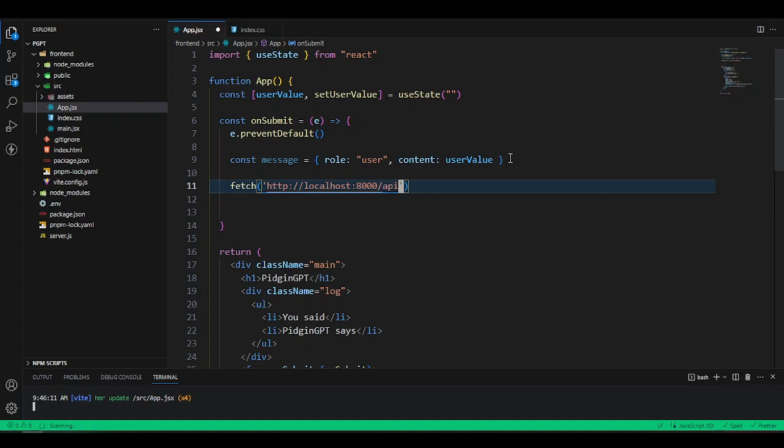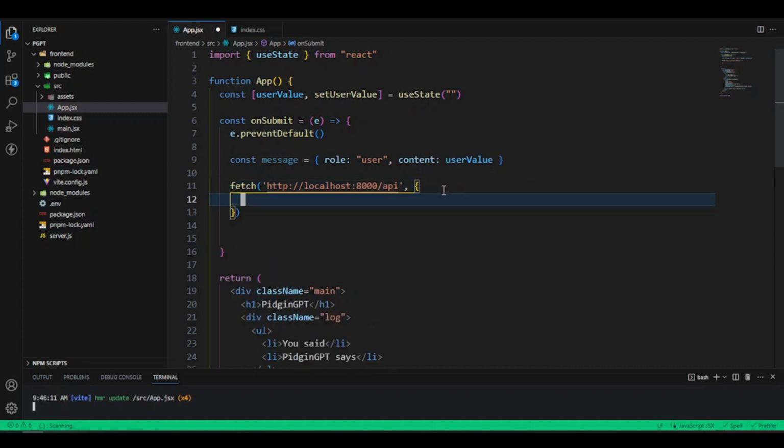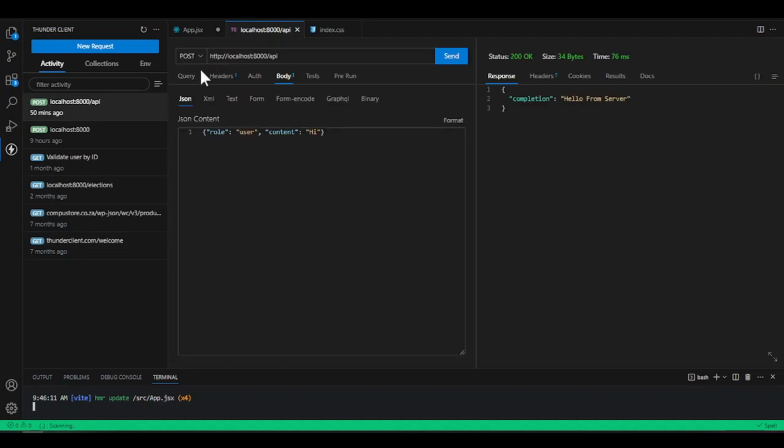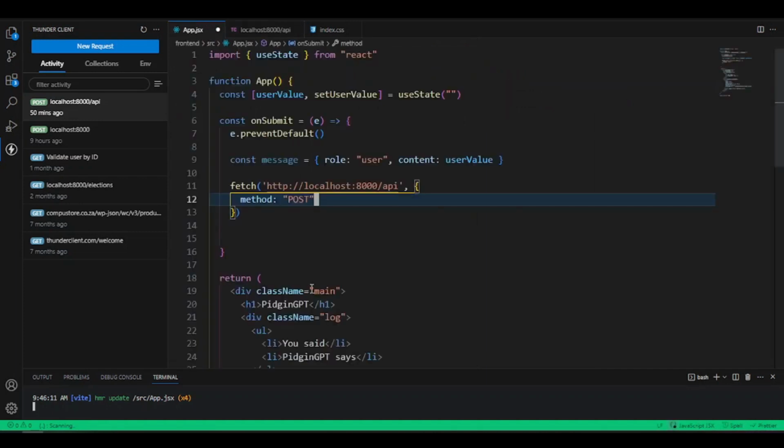But we define the path or the file will be /api. Now the second parameter we want here is an object, and in this object we're going to give a method, and this method is post. Make a post request. So this will be a post request. Just the way we configured this in our Thunder Client, this post request here, we're trying to do the same way in our front end. So we say now post request.